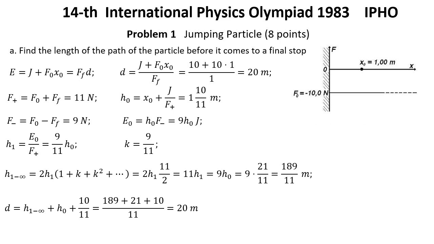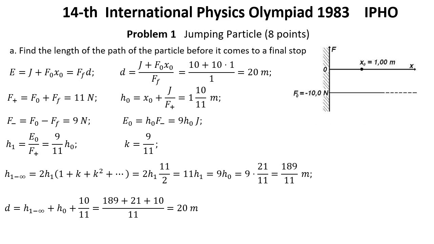That is, we get the following sum: 2 multiplied by h1 and multiplied by the bracket 1 plus k to the first power, plus k to the second, and so on ad infinitum, which as a result is equal to 11 h1. Now remember that h1 is equal to 9/11 h0. That is, the total result of the sum will be 9 h0, but h0 was equal to 21 divided by 11 meters. Therefore, we get 189 divided by 11 meters.